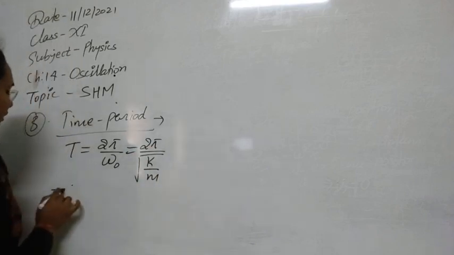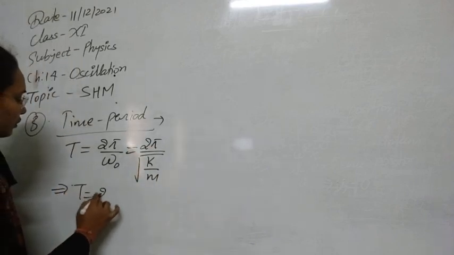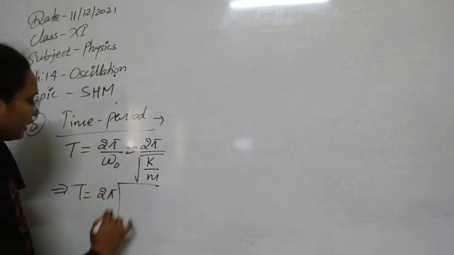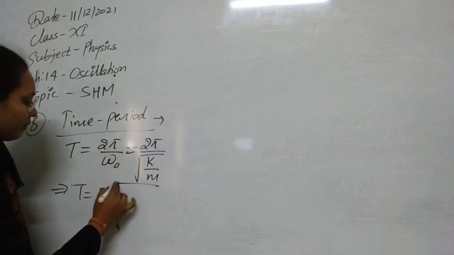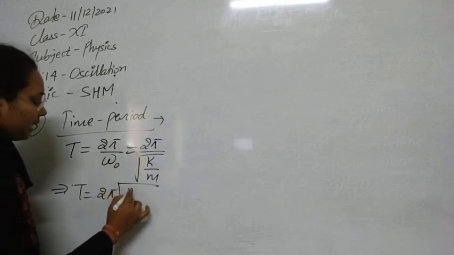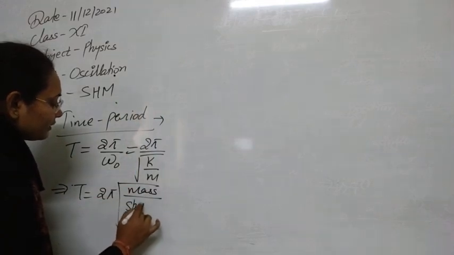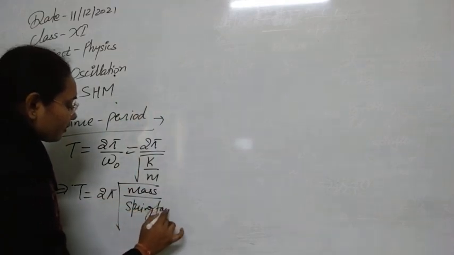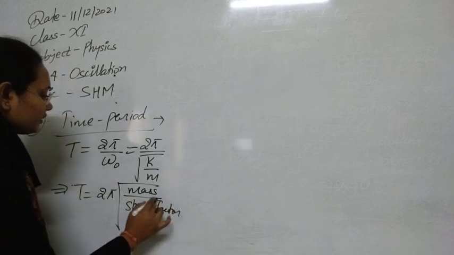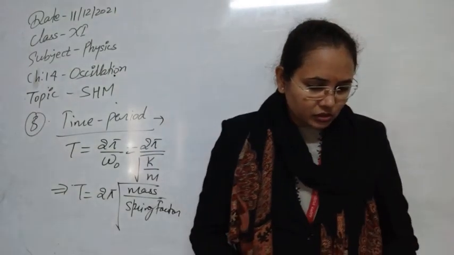So we can write T is equal to 2 pi root of m upon k, where m is mass and k is the spring factor. So time period can be calculated by this also.